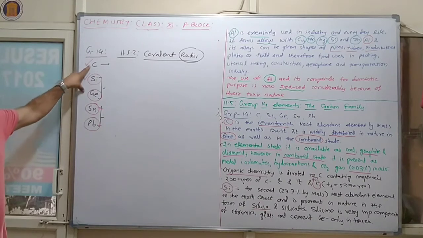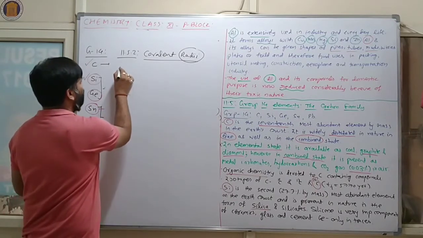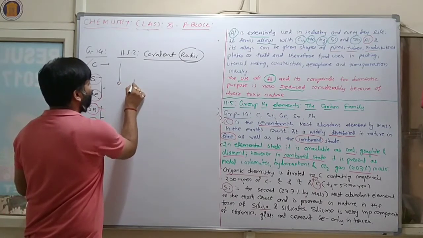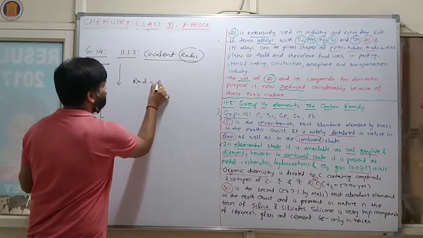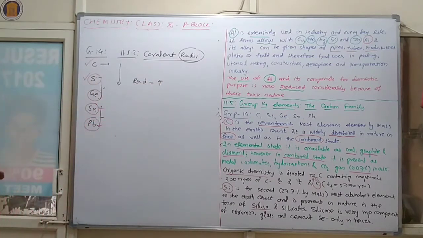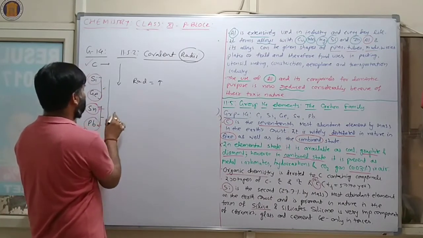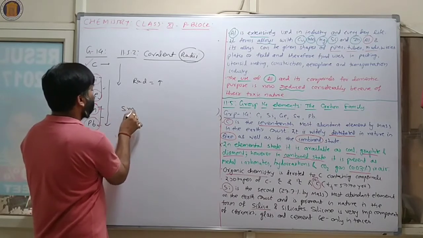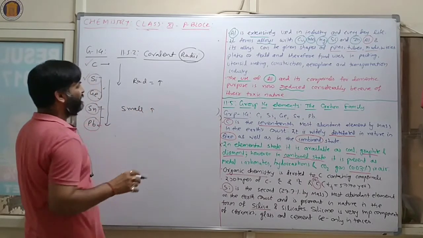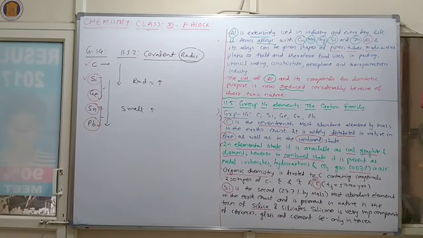As we go from carbon to lead, there is a considerable increase in covalent radius from carbon to silicon. Then from silicon to lead, a small increase in covalent radii is there.